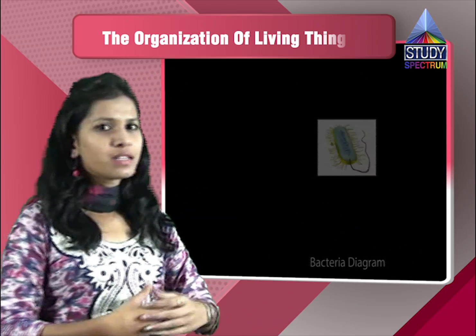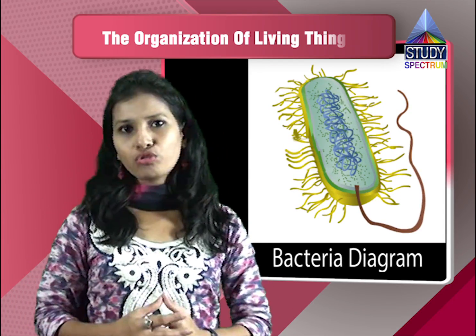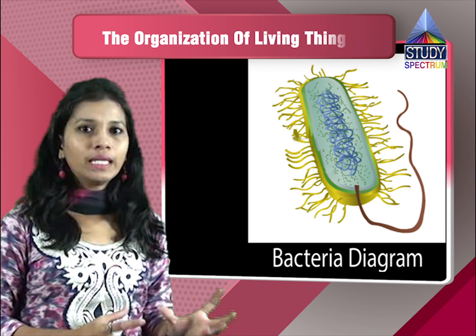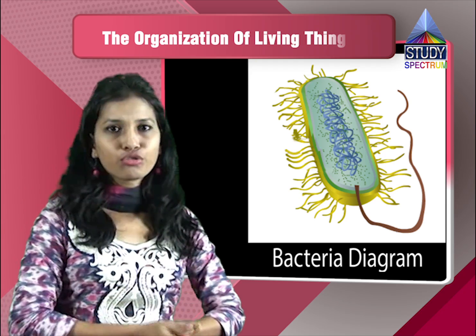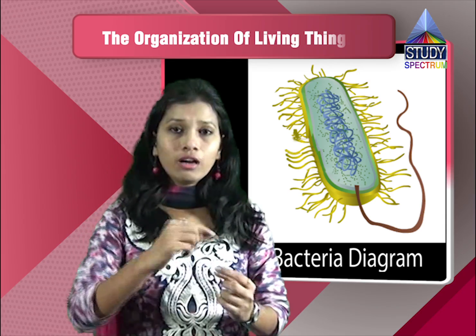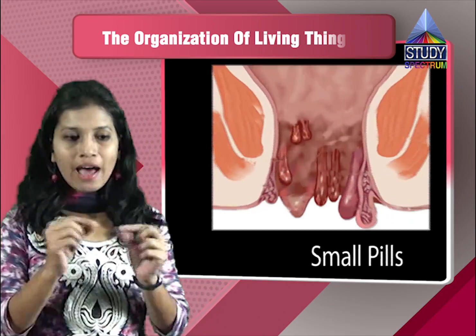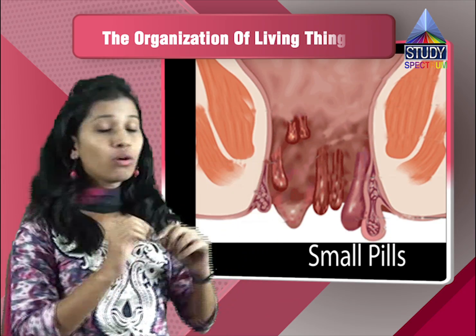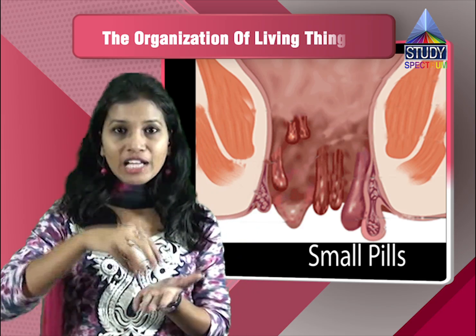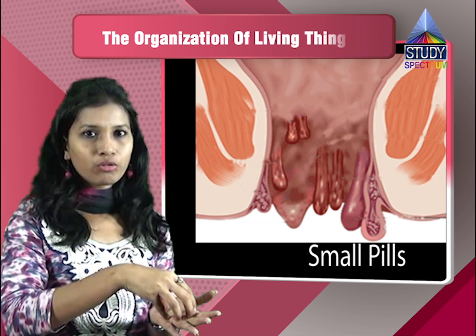Take an example of the extremophile which is shown. This bacterium can survive in extreme conditions because its structural organization is made such that it can live in those conditions. If you see the bacterial structure here, it has a flagellum which is used for locomotion, for movement. It has pili, small pili you can see on it. These pili are for attachment to a particular substrate. They can stick to a particular substrate.